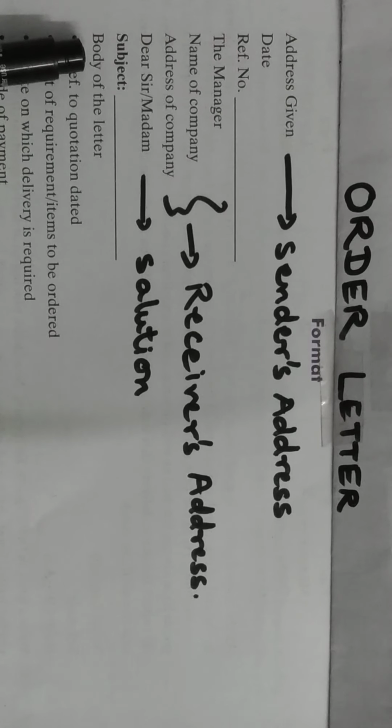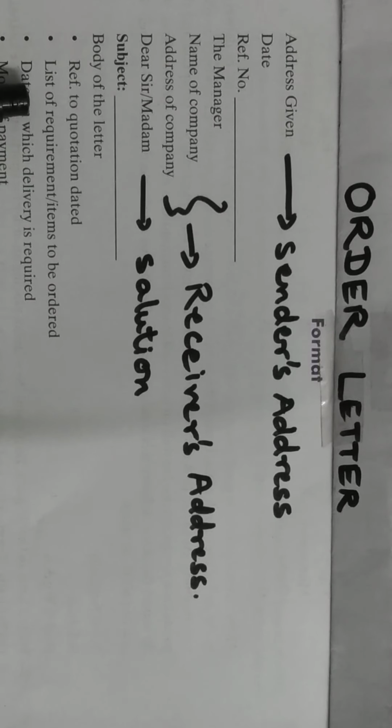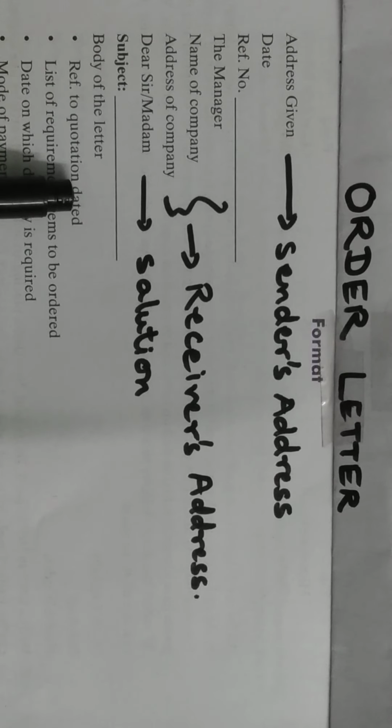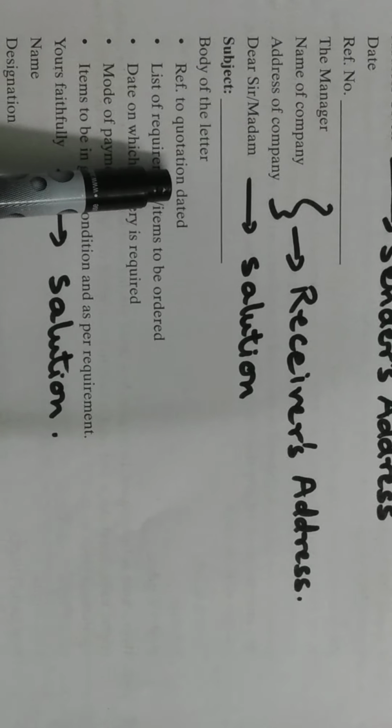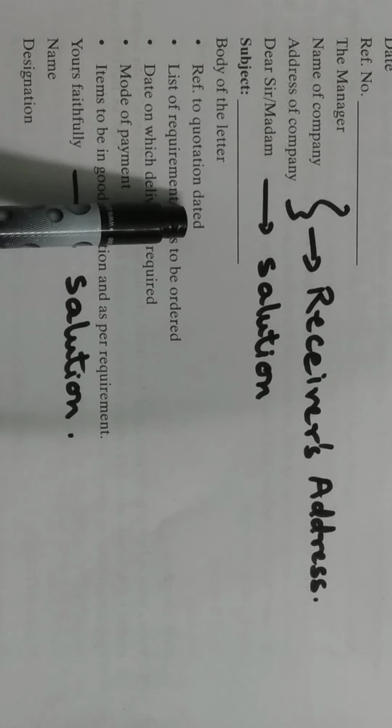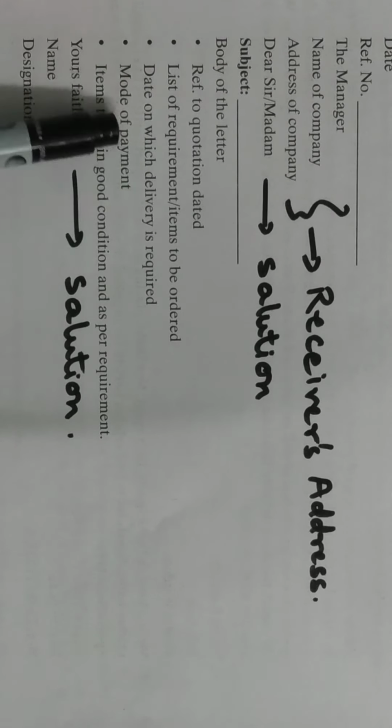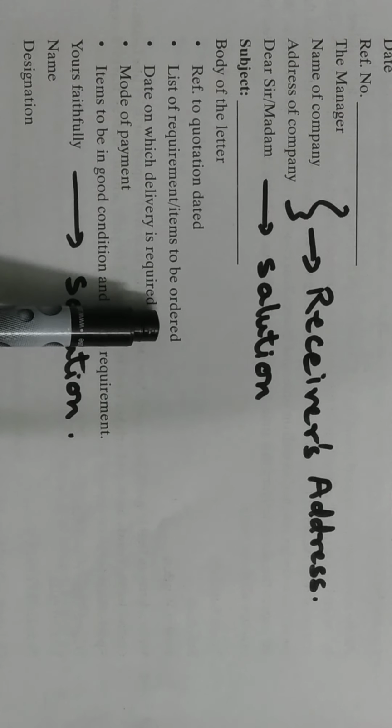Then next is the body of the letter, or the content of the letter. Okay. And in this content we have to write the reference to the quotation dated. Okay, because this is an official letter. The next is the list of required items to be ordered. Whatever items you have to order, it is better if you can make a chart or a table when you are ordering the items.